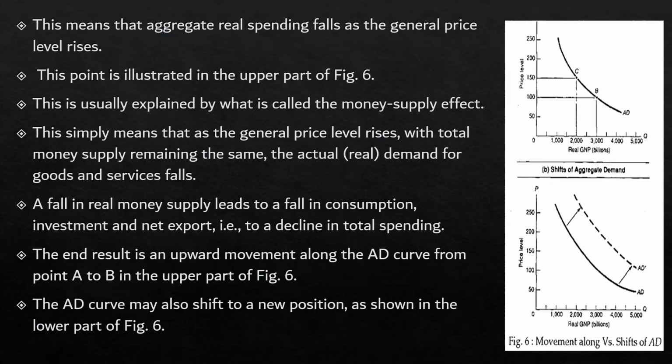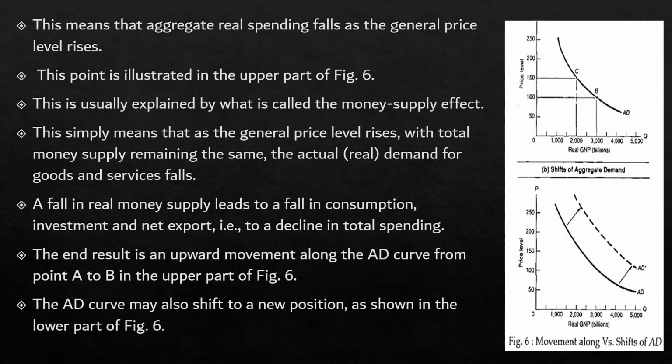So what we are considering is the influence of the general price level upon the aggregate demand. We are not considering any other factors or changes in any other factors influencing the aggregate demand. So that's why we are considering that the money supply is remaining the same.